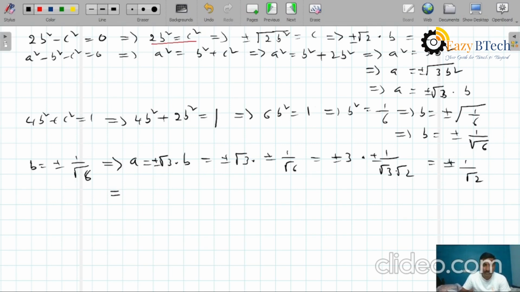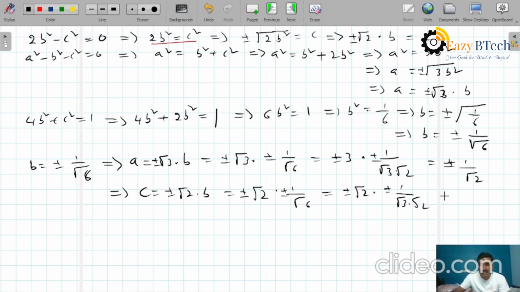Now from this one, already you calculated c equals to plus or minus root 2 into b. The b value already you know, 1 by root 6. So plus or minus root 2 into 1 by root 6. This 1 by root 6 can be written as 1 by root 3 into root 2. Root 2 cancel, finally you will get plus or minus 1 by root 3.